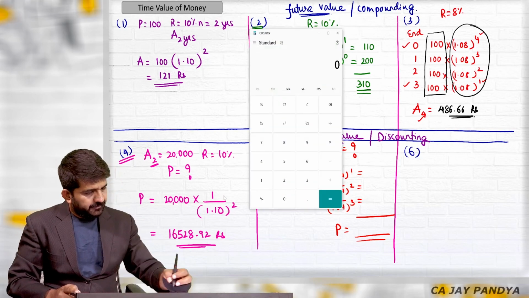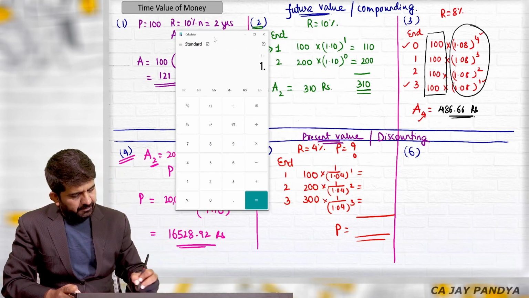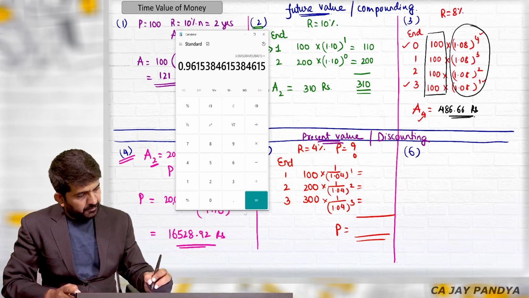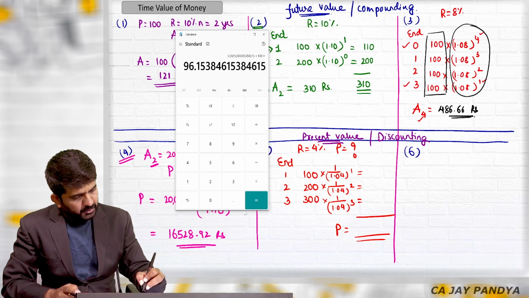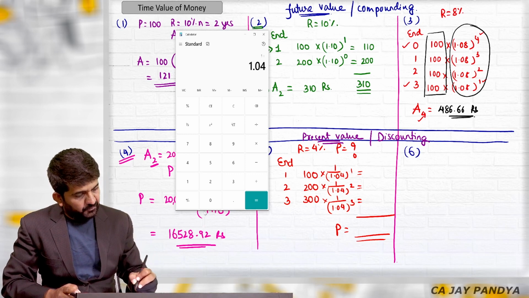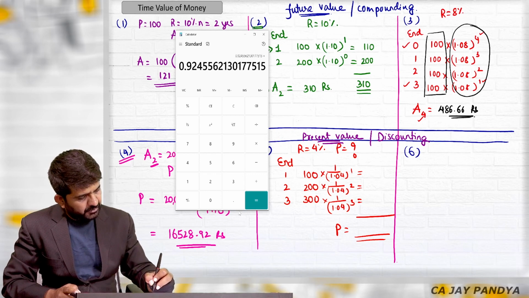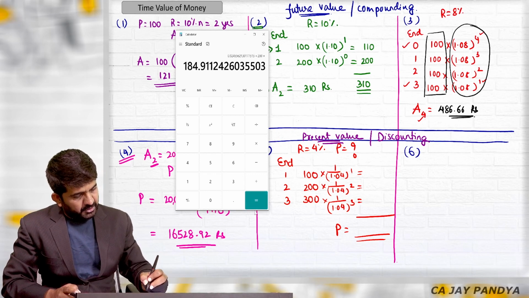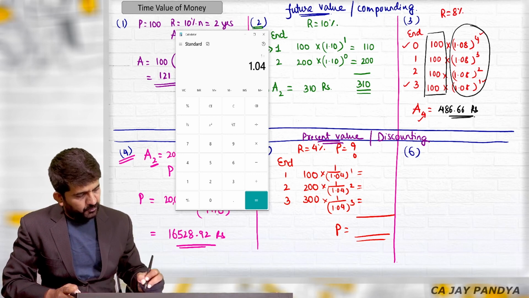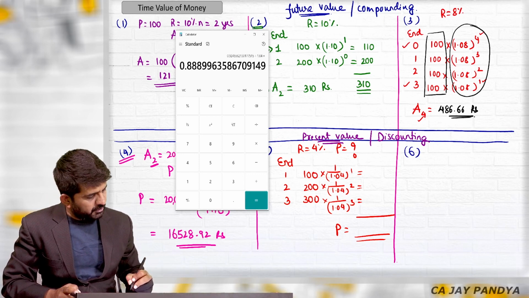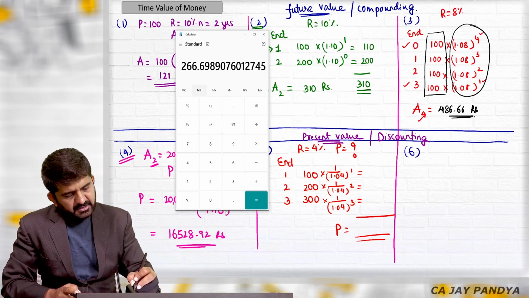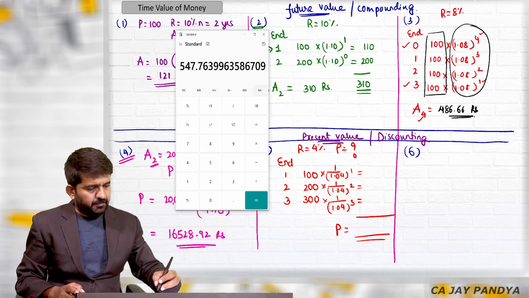How to do it? 1 divided by 1.04, is equal to, multiplied by 100, is equal to, M plus. 1 divided by 1.04, is equal to, multiplied by 200, is equal to, M plus. 1 divided by 1.04, is equal to, multiplied by 300, is equal to, M plus. MRC is 547.76.